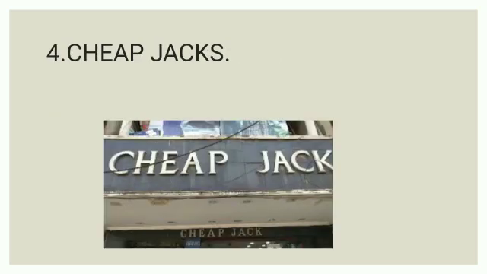The next point is cheap jacks. What do you mean by cheap jacks? Cheap jacks have independent shops but temporary setup. That means they have a shop, but the shop is only for a temporary period of time. They keep changing their place of business depending upon the response they get from consumers. Clear? Cheap jacks have a fixed shop for a particular period only. That means no doubt they have a fixed shop, but if the shop is not earning much profit, then they will change their place. Then they deal in variety of goods like cutlery, crockery, etc. And the quality of goods is inferior.